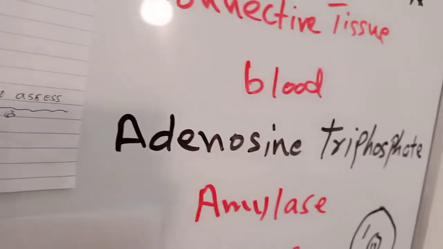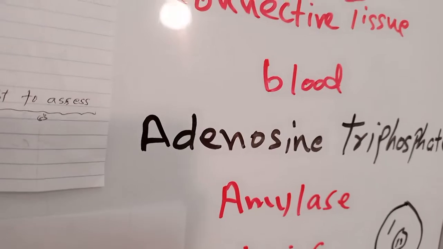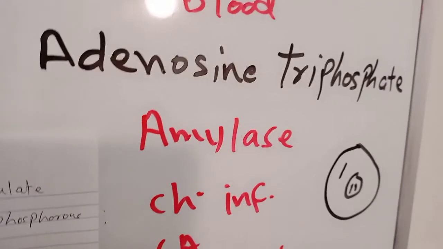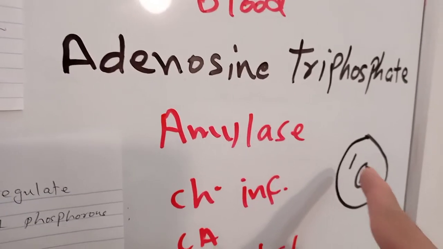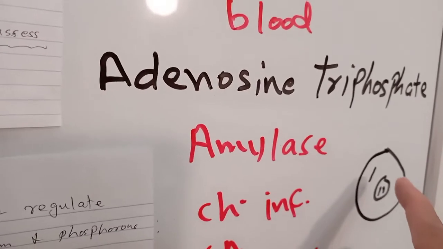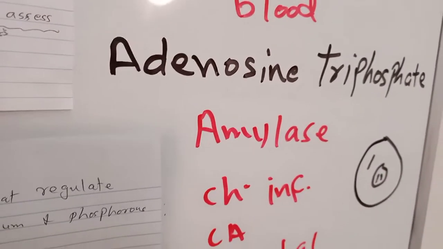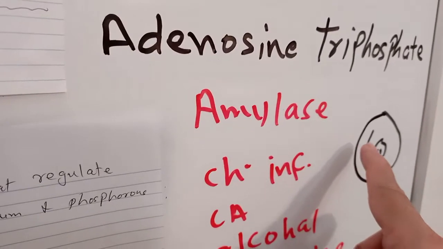ATP stands for adenosine triphosphate. This is the energy that is present in the cell, and this is the structure of the cell. This is the cell membrane. This is the nucleus in the center, and there are some organelles present in the cytoplasm. This is the liquid portion present between the cell membrane and the nucleus, and there are some organelles, and one of the organelles is mitochondria.